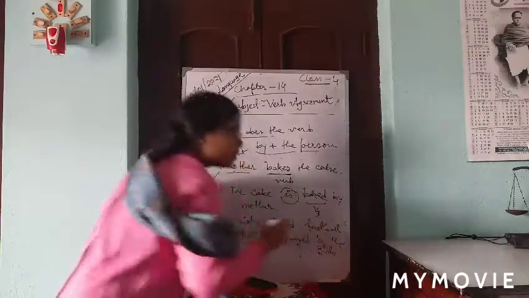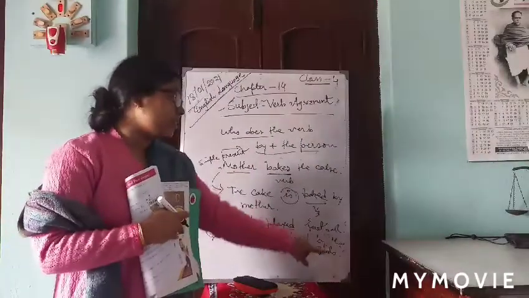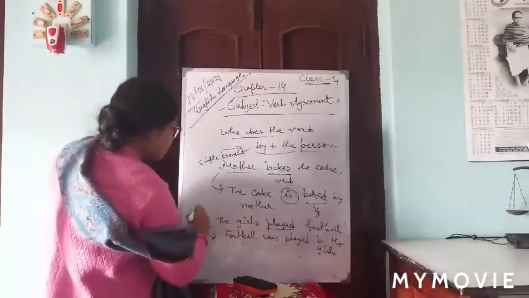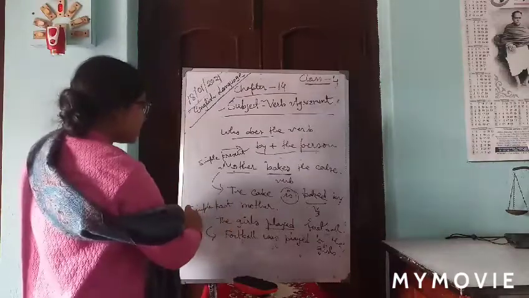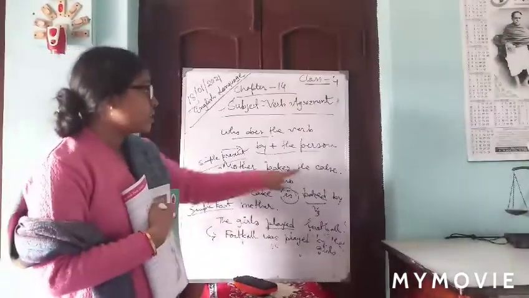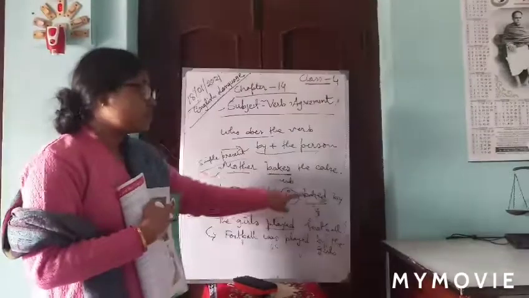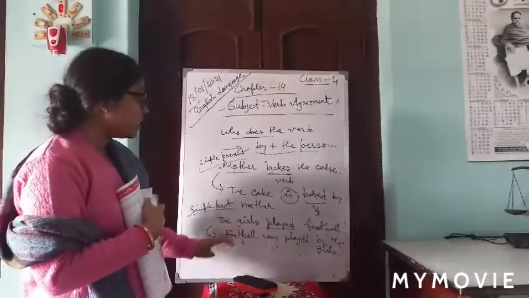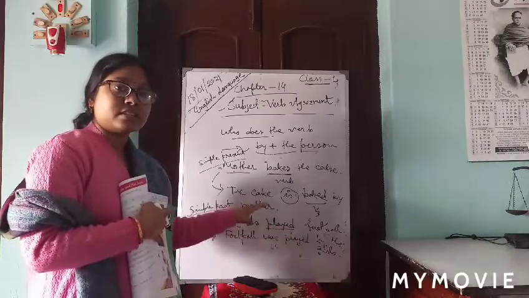Though it is rare that girls play football, I am giving an example like that. Clear? The football was played by the girls. Why was? Because it is simple past. So both examples I have given, simple present and simple past. Mother bakes the cake: we focus on the verb, then the person, so the cake is baked by mother. That is the passive form. Clear? Similarly, in the simple past, the girls played football, football was played by the girls. Why was? Because it is simple past.